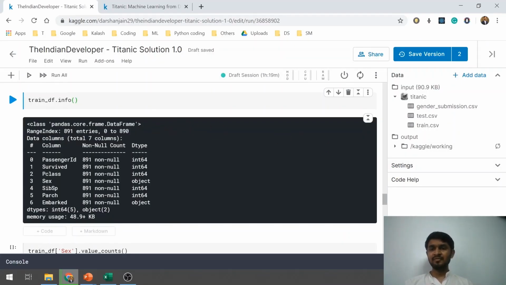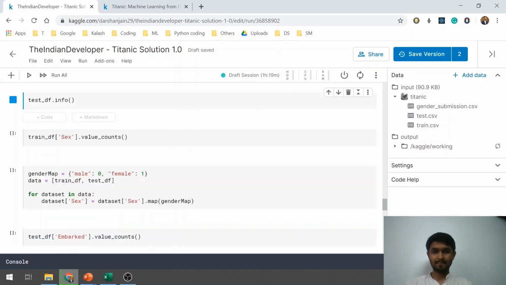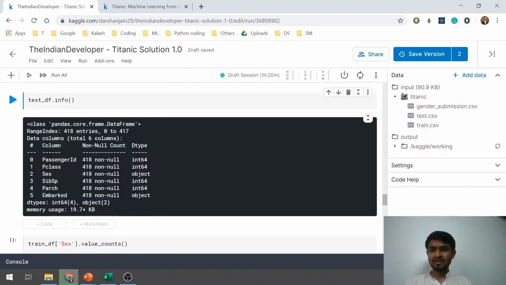If I see the train df data frame, I see that there is one feature called Sex, which has got object data type, and Embarked, it has got object data type. And for the test df data frame, I see a similar thing, that Sex has got object type and Embarked has got object type. So we'll handle both of them one by one. Let's just start with train df.